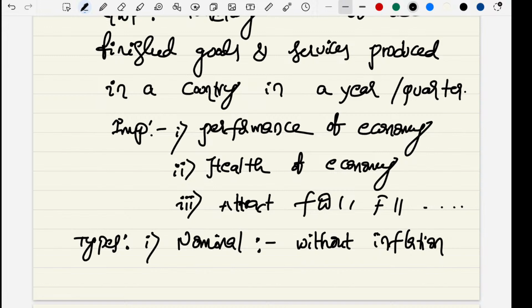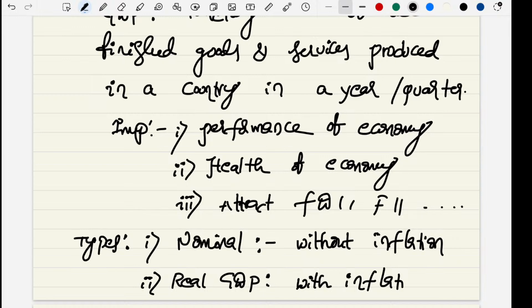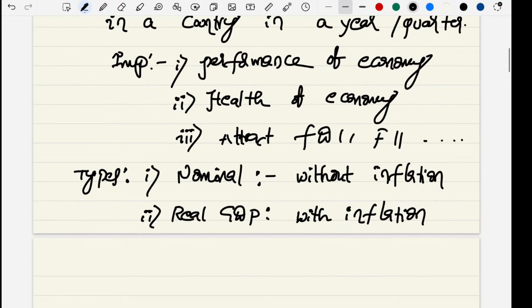Got it? The second one is real GDP. It considers inflation. With inflation, we are calculating the monetary value of all finished goods and services.